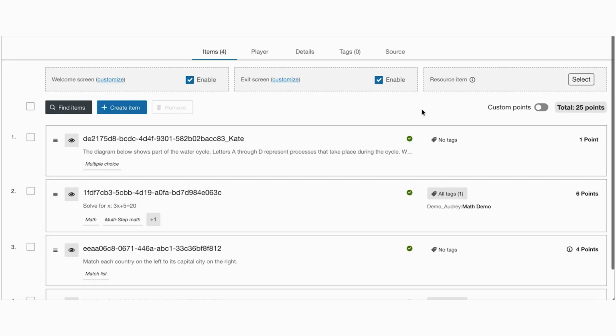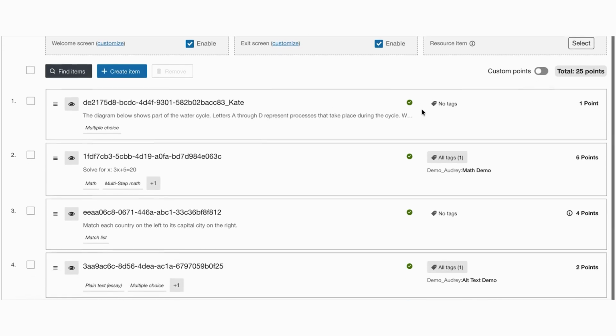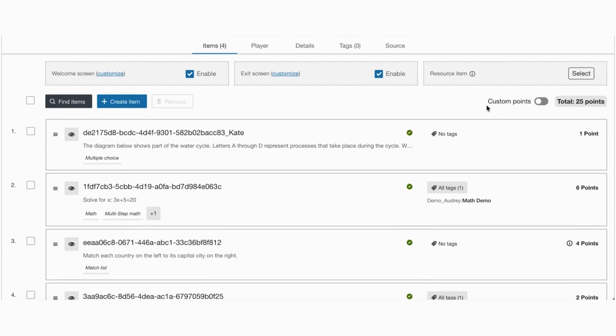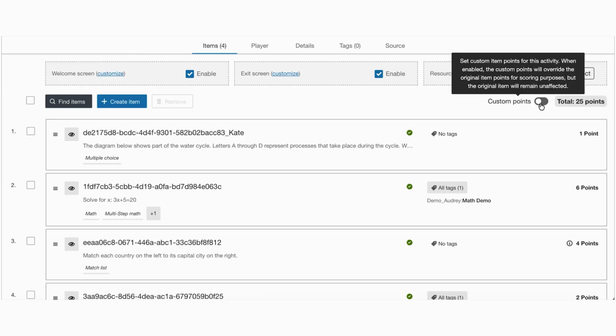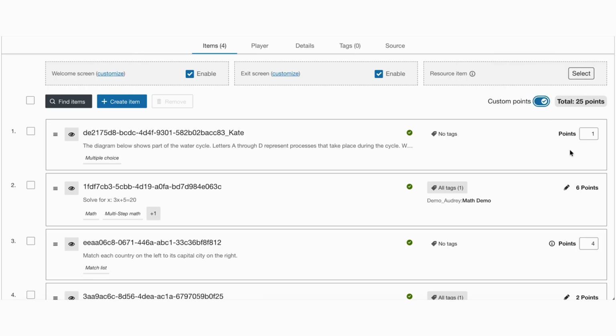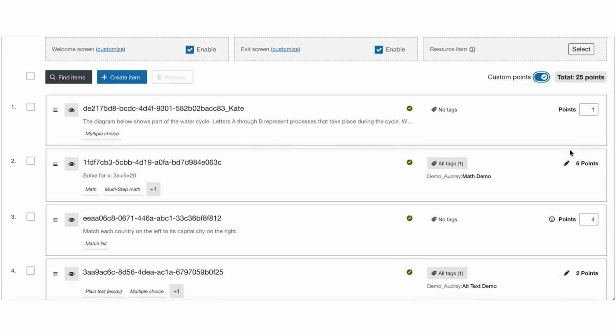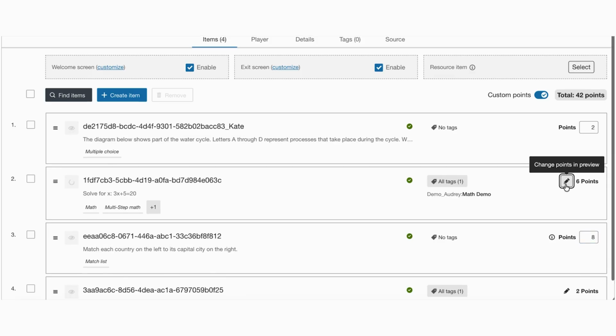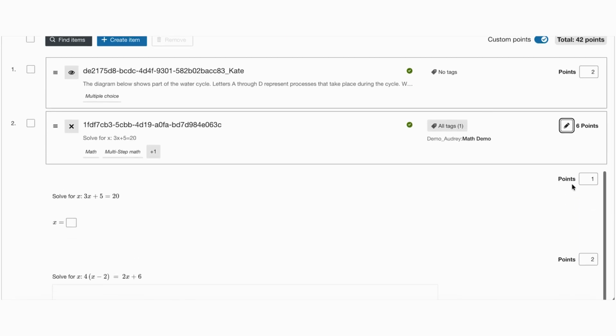Here we have an activity that includes several items or questions with their point values listed on the right side. You'll also now notice a custom points toggle that, when enabled, turns these point values into editable fields that we can override with activity-specific point values of our choosing. So let's say, for example, I want to change this to 2, change this one to 8, click into the item. I can adjust the individual points for each question. So we can change this to 2 and 3.